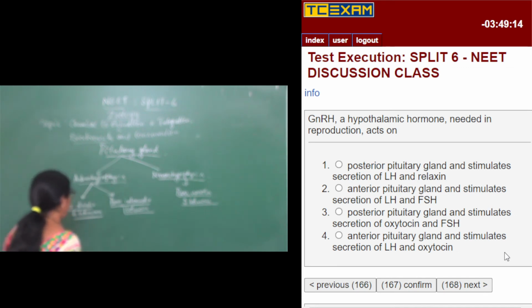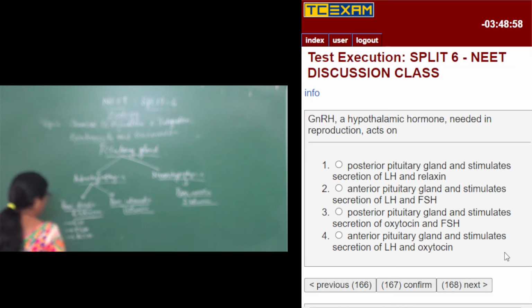The 6 hormones here are: one is GH, the growth hormone. The second is TSH, thyroid stimulating hormone. Third is ACTH, that is adrenocorticotropic hormone.